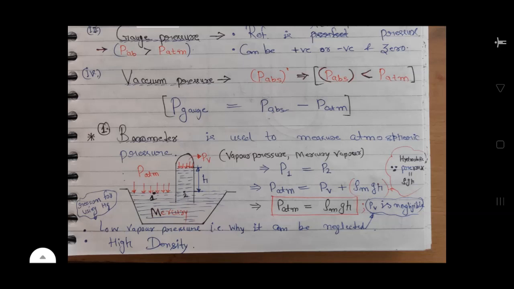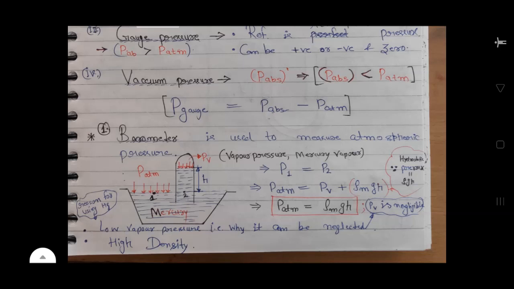Because of this, some amount of mercury rises in this tube, shown by the height h, and it has vapor pressure at the top, and mercury has atmospheric pressure at the bottom. I have a horizontal line through points 1 and 2, and at 1 and 2 pressures are equal, so P1 equals P2. P1 is P atmospheric, P2 is the summation of vapor pressure PV plus the pressure exerted by the mercury,